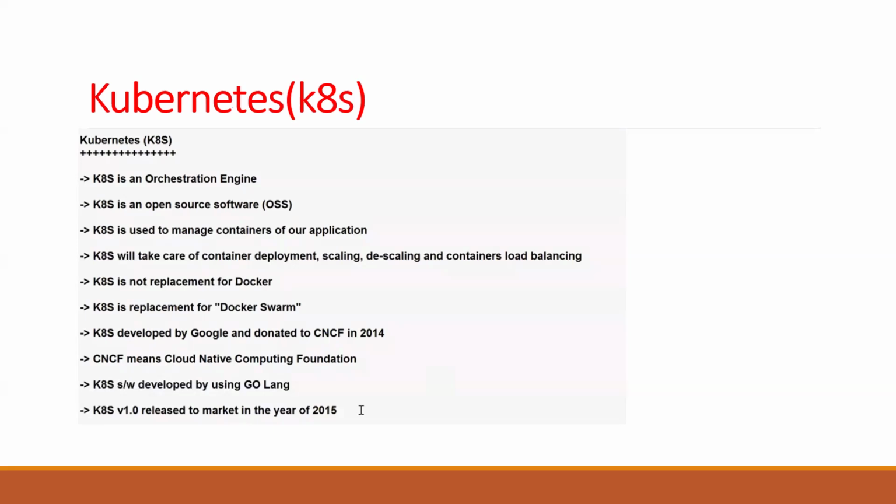If you want certification on Kubernetes, you will get it from the CNCF. Kubernetes is developed in the Go language, and version 1.0 was released in 2015.